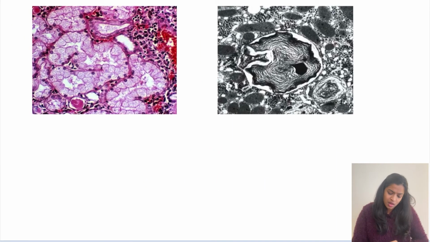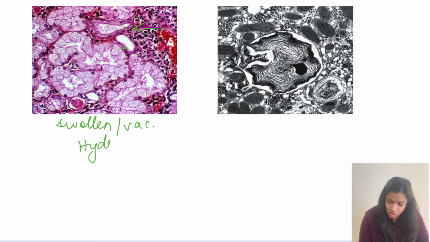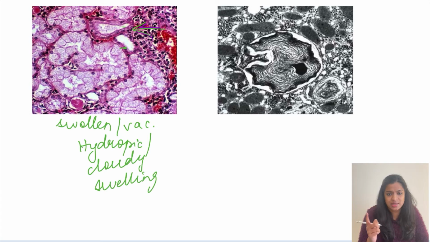So moving on, let's see some other images also. Any of these can be asked as an image based question. So what is this first image? If you see, this is the image of a kidney actually, showing these renal tubules. Compared to this renal tubule, if you see, it is all quite enlarged, and the cells also are swollen up and vacuolated, right? So what is this? This is nothing but the hydropic change or the cloudy swelling of the kidney.